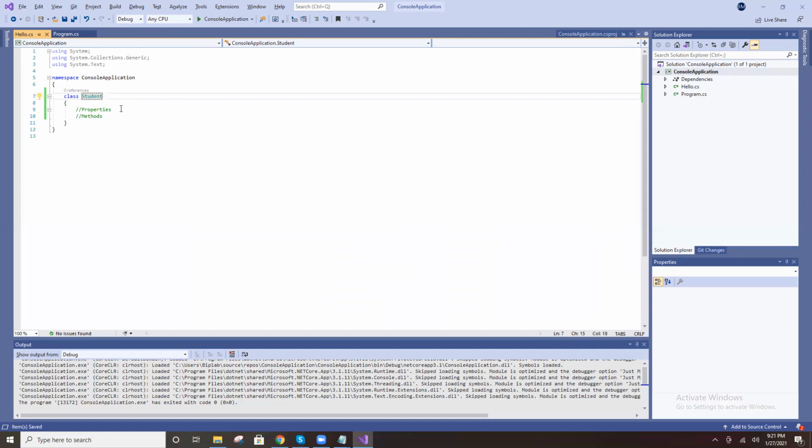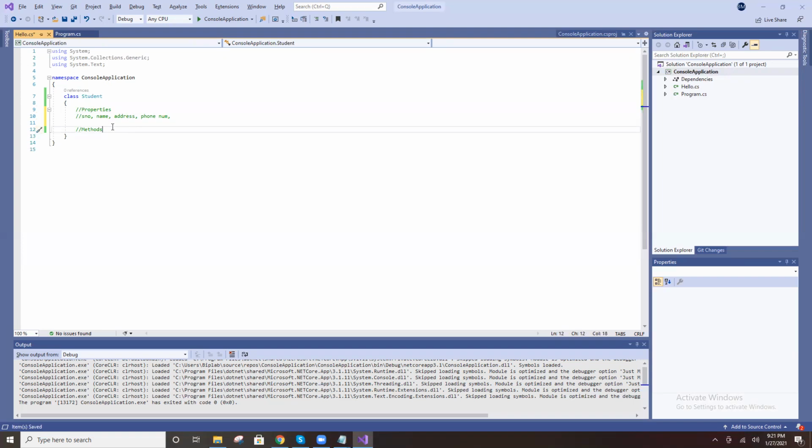Tell me the student properties. Student number is there, name is there, address is there, phone number is there. These are the student properties, right?